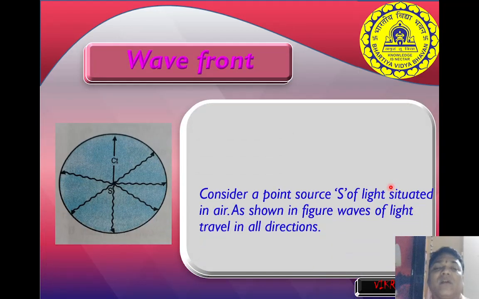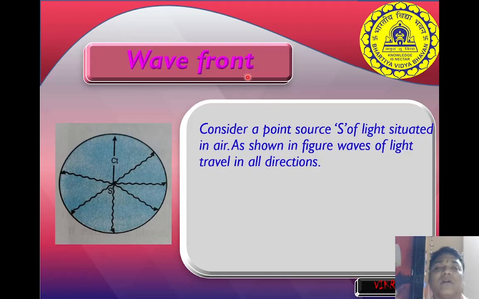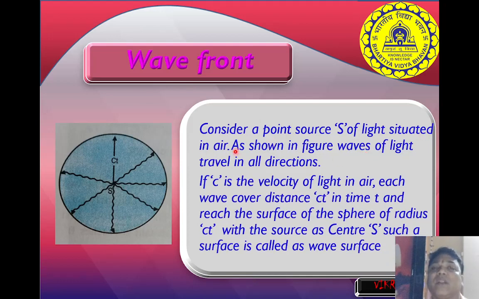So what is a wavefront here? Here we consider a source S situated in air and the waves are traveling. In the previous diagram also we have seen that waves are traveling from the center towards the circumference in all directions. If c is the velocity of light and it travels in the time t, then the distance covered, that is the radius of this circular wavefront, is what? ct, with the source S as the center.